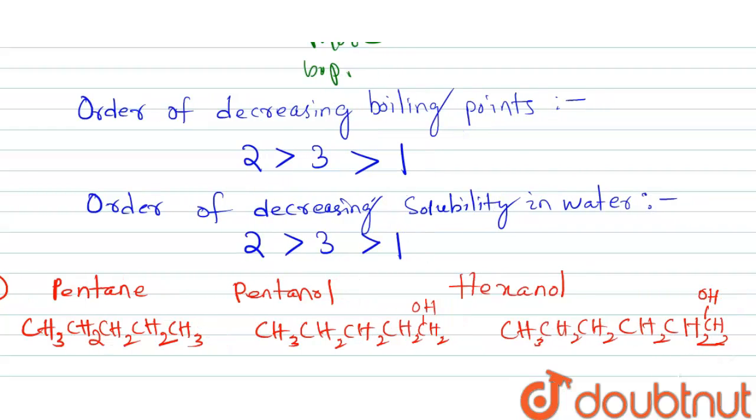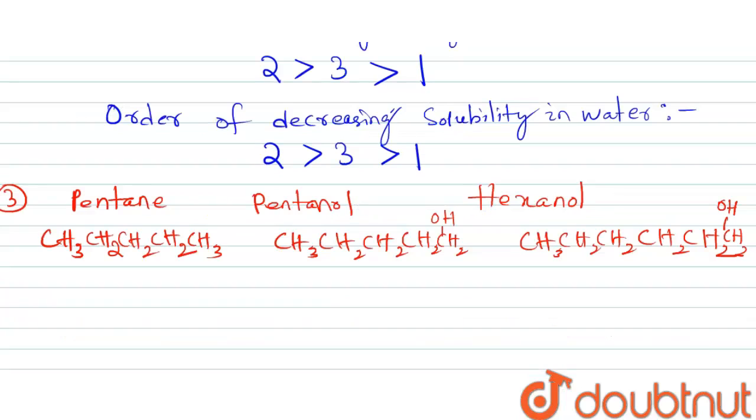Hexanol has 6 carbons. See here, pentane is a non-polar molecule. So it will have the least boiling point and least solubility in water. Among pentanol and hexanol, the molecular weight of hexanol is more than that of pentanol.